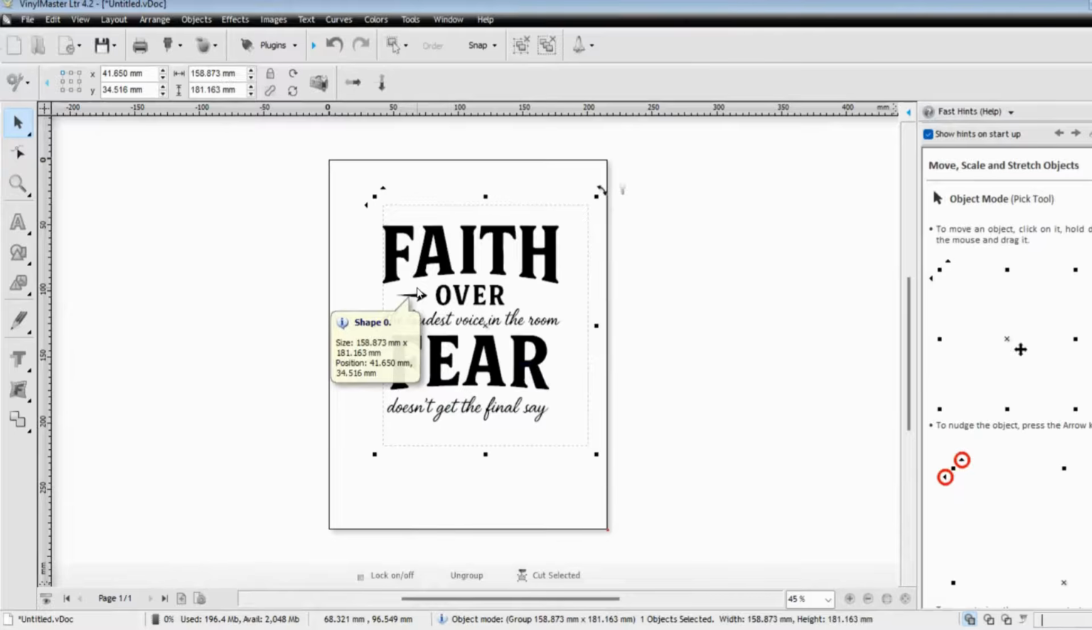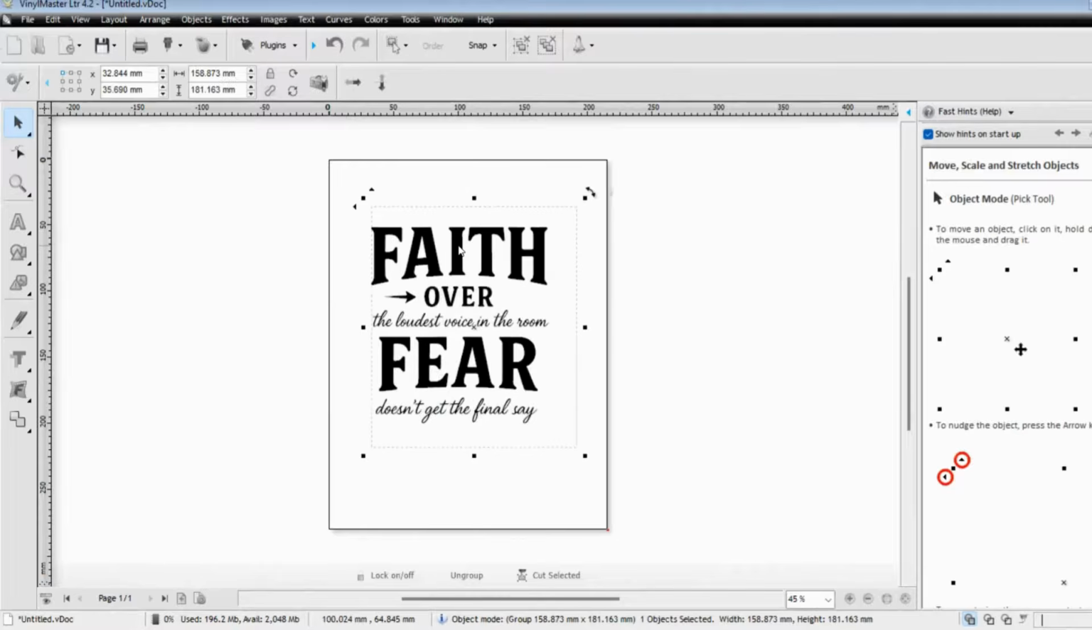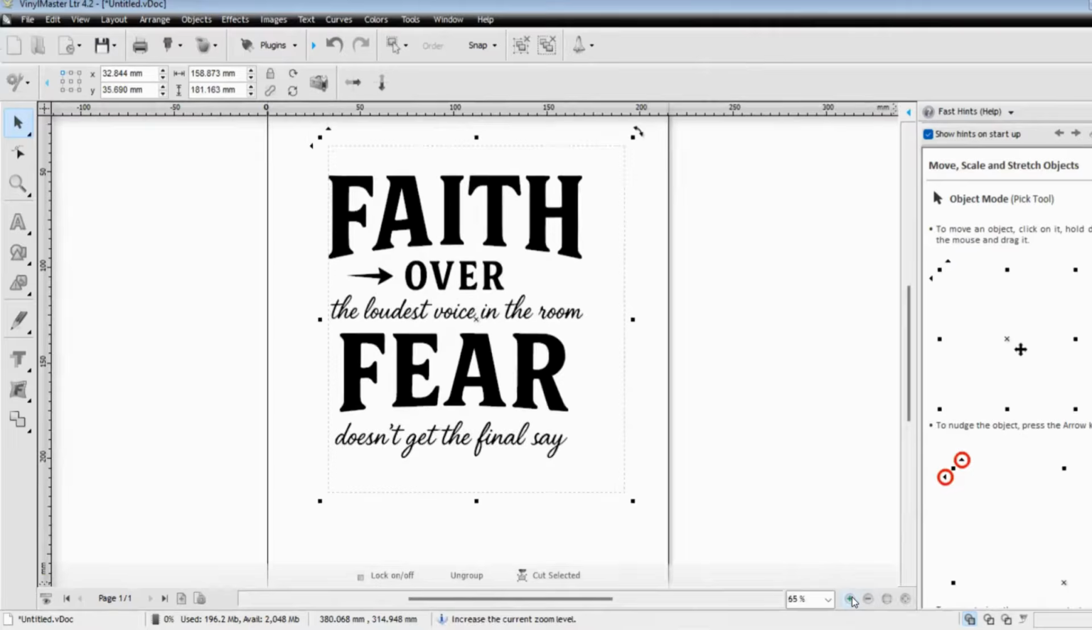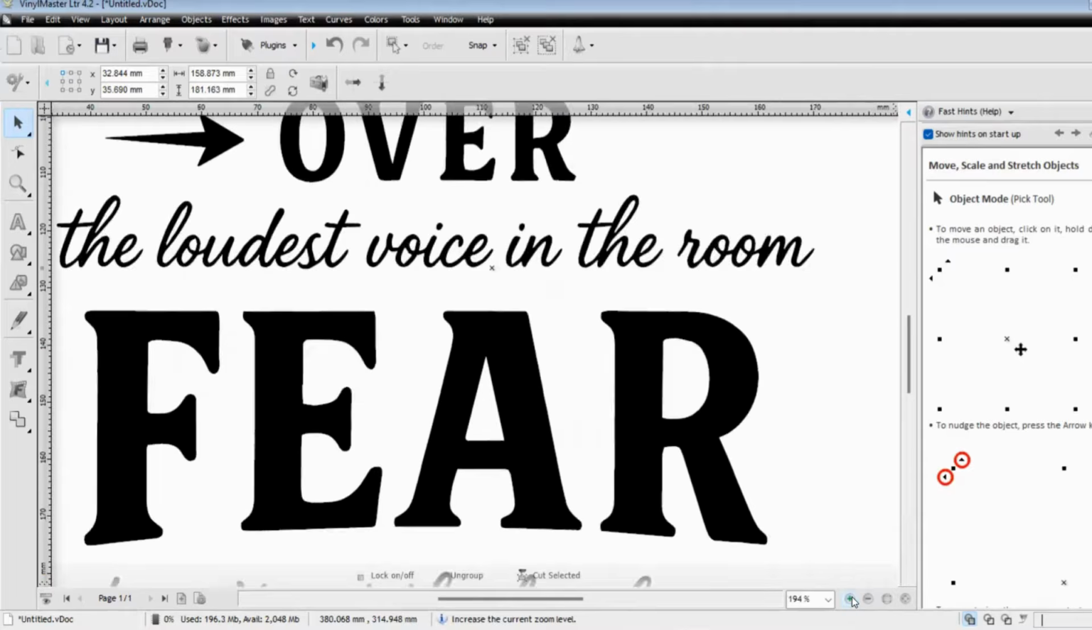It's just that easy, guys. Okay? Don't make this any harder. It's just that easy. You've just created three files, 300 DPI high resolution files. And I'm going to show you how clean the file is by just zooming in here, right?